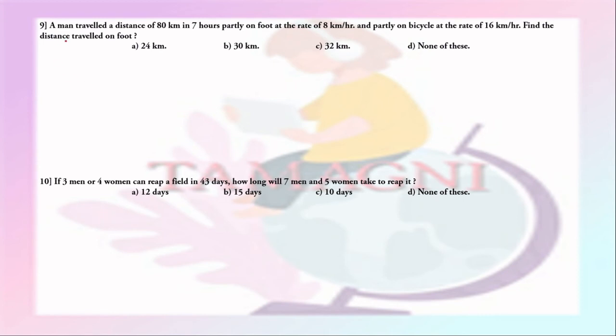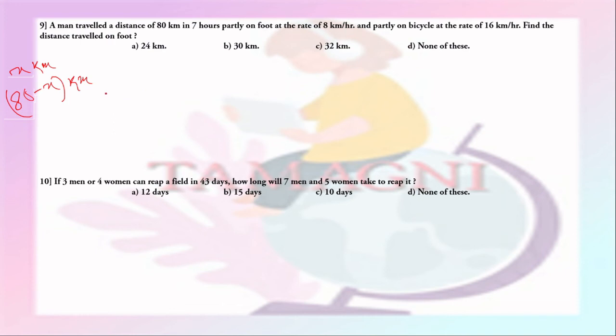Question number 9. A man traveled a distance of 80 km in 7 hours, partly on foot at the rate of 8 km per hour and partly on bicycle at the rate of 16 km per hour. Find the distance traveled on foot. Okay, let us assume the distance traveled on foot be x kilometer. Then the distance traveled on bicycle will be 80 minus x kilometer.